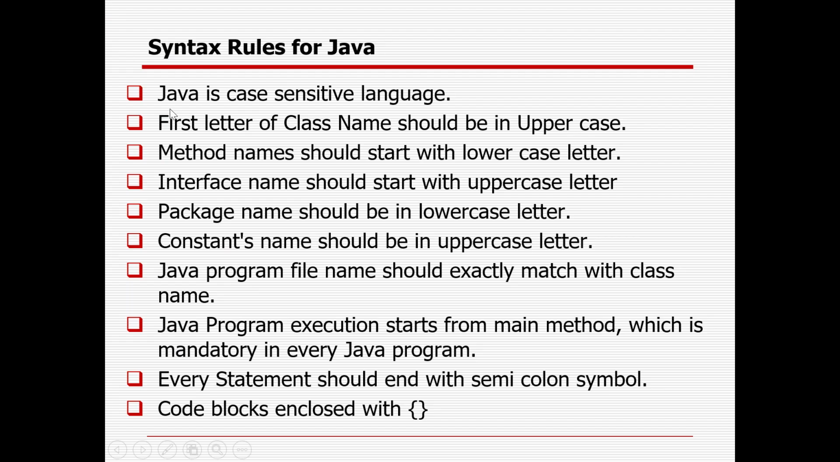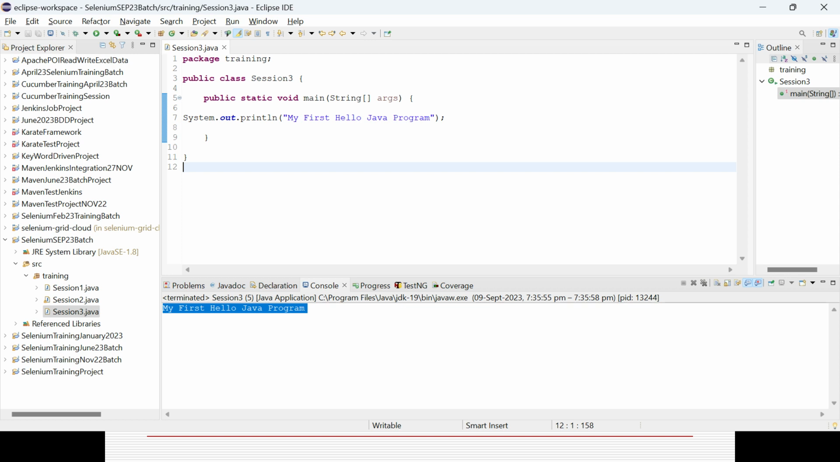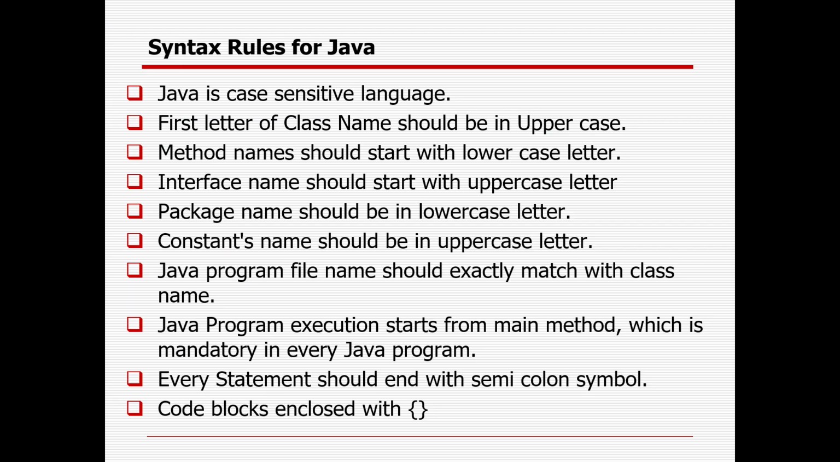So Java is a case sensitive language. What does case sensitive mean? It means uppercase and lowercase are not the same, so uppercase C and lowercase c will be different entities. The first letter of the class name should be uppercase, I already discussed. Method name should start with lowercase. Interface name should start with uppercase. Package name should start with lowercase. Constant names, in case you are declaring something, should be uppercase.